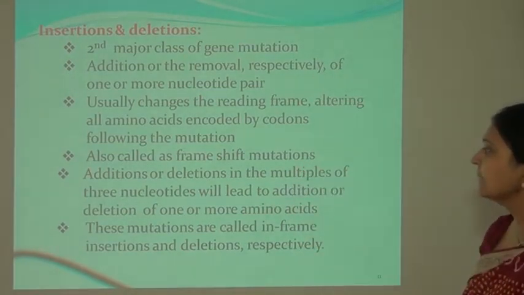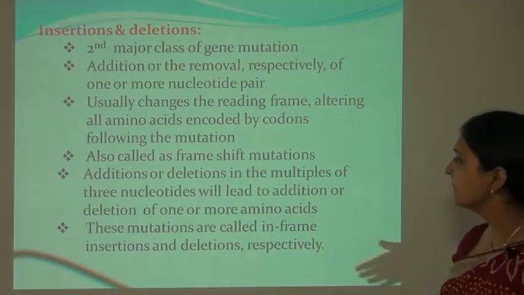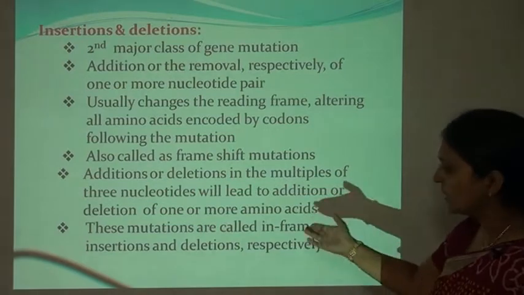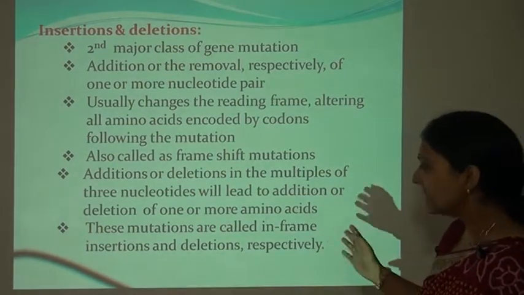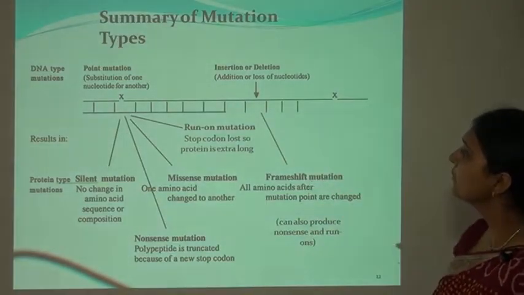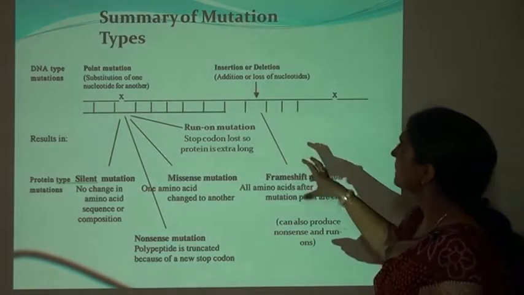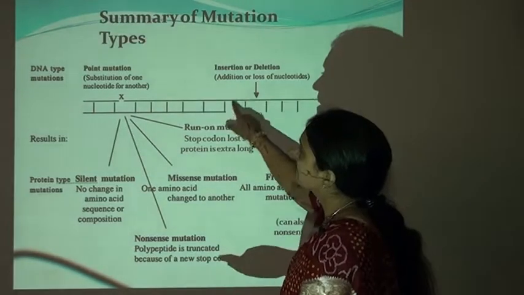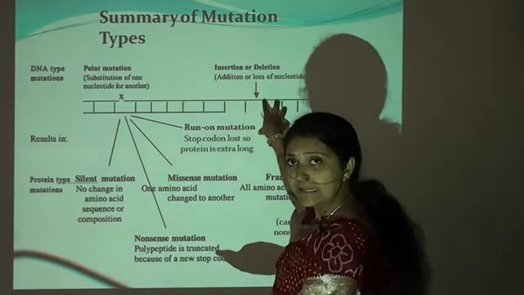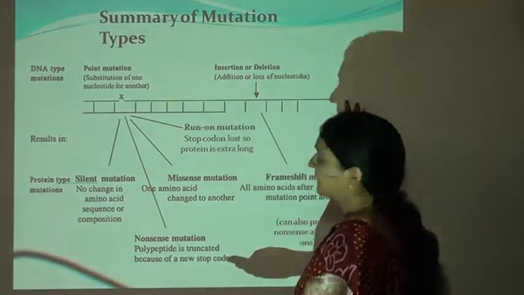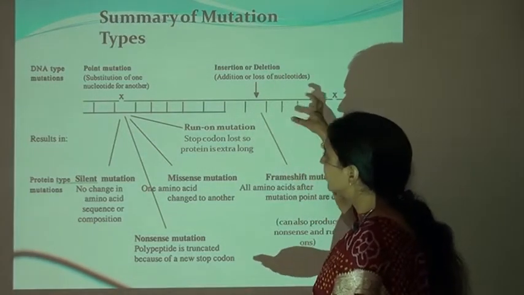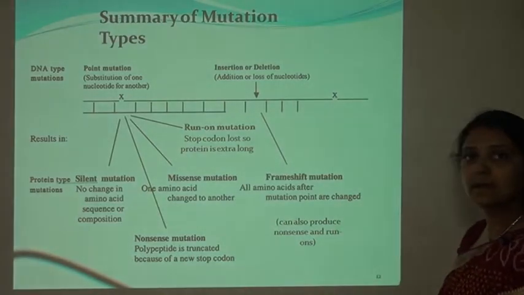We will study this later. Additions or deletions in multiples of 3 nucleotides will lead to the addition or deletion of one or more amino acids, and these mutations are called in-frame insertions and deletions respectively. Here you can see these are the insertion or deletion mutations. This is the point mutation, and insertion and deletion involve a nucleotide sequence. If one nucleotide is added, that is known as an insertion, and if one nucleotide is removed, then it is known as a deletion mutation.